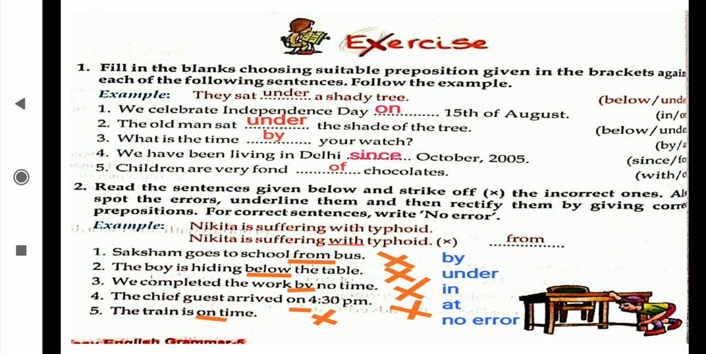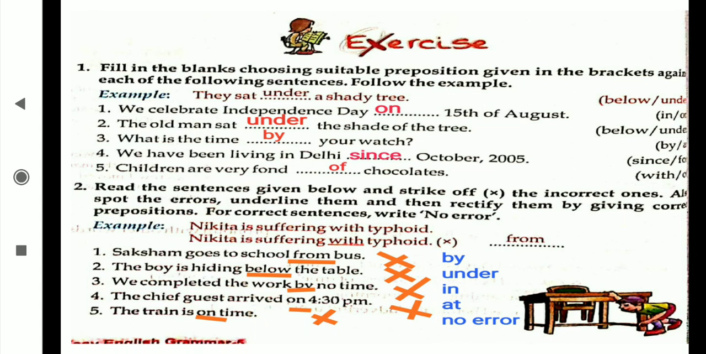The boy is hiding below the table, not below the table, it is under the table. Okay, we completed the work by no time, no, in time. Okay, in no time. The chief guest arrived on 4:30. At, for showing time I said at. Okay, at 4:30 p.m. The train is on time. This on is the correct one.